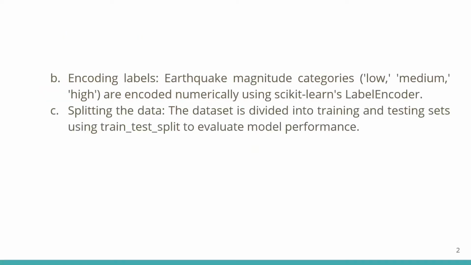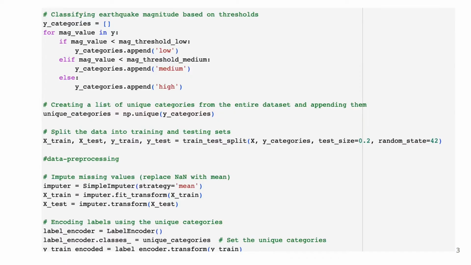Similarly, the labels are encoded with the categories low, medium, and high using LabelEncoder. Here you can see the code. We have determined the null values inside the dataset with the help of code. Then the null values are replaced by their respective column values with the help of SimpleImputer. Similarly, we have categorized the earthquake magnitude as low, medium, and high with the help of LabelEncoder.